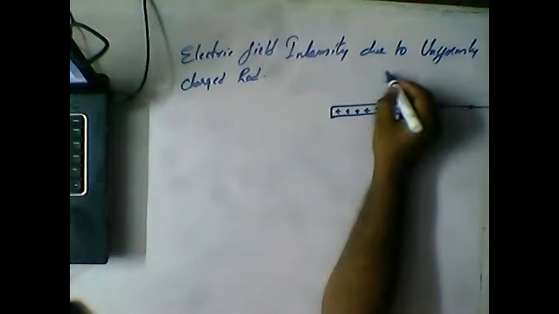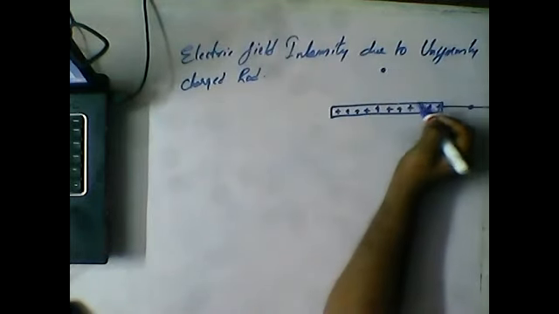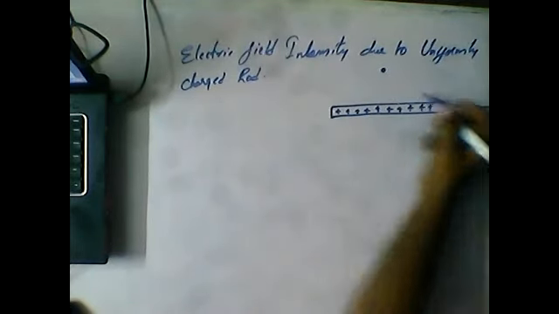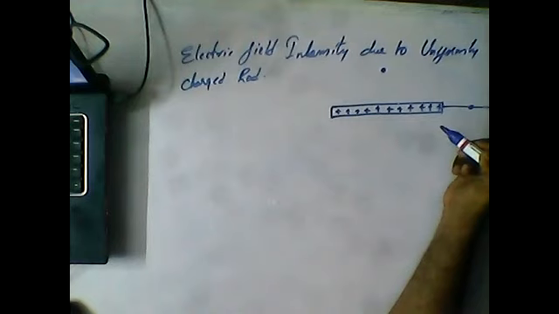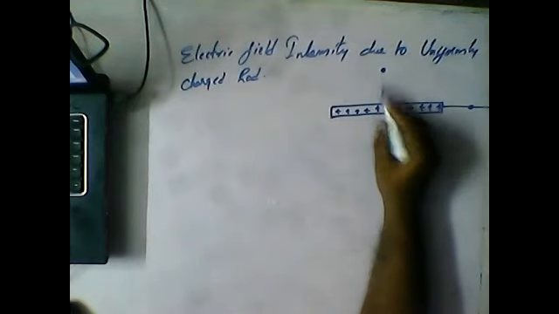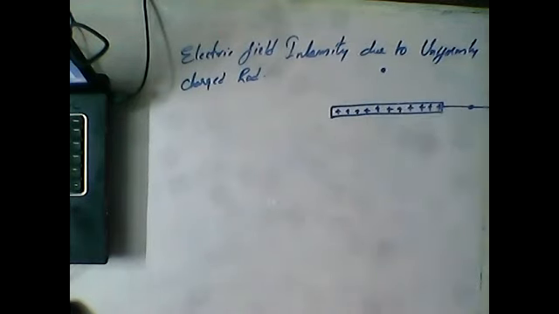If you consider a point perpendicular to the axis, it is called an equatorial point.